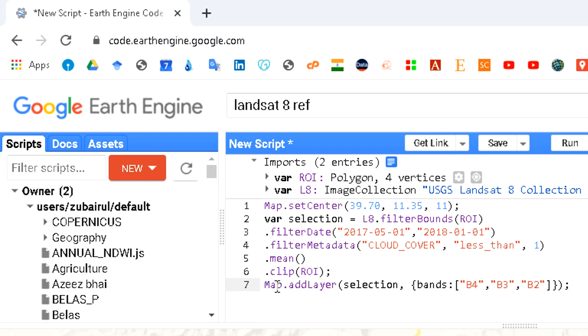Here what I'm doing is map.addLayer, the spelling and everything should be as it is. Then this selection is the selection here. Then bands should be 3 to visualize, because visualization is possible with 3 bands. If you give a fourth band here, it will be an error. So let's do it, run it.